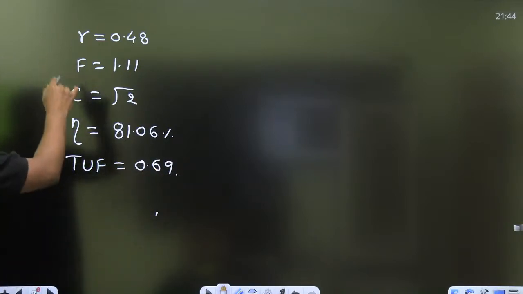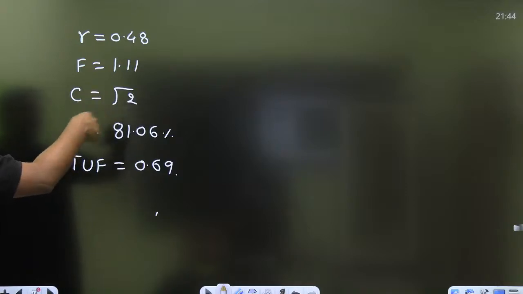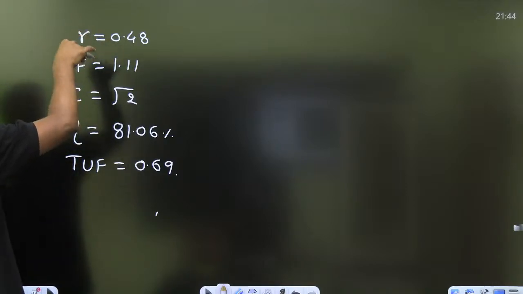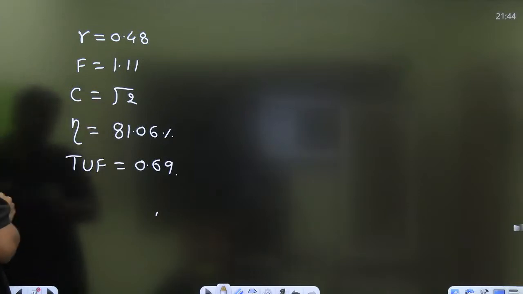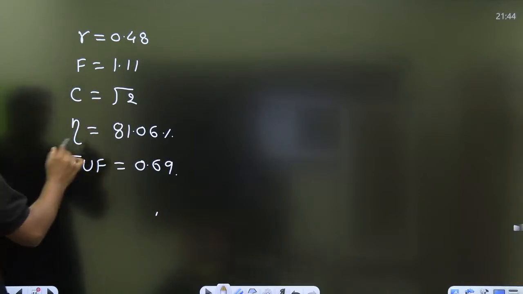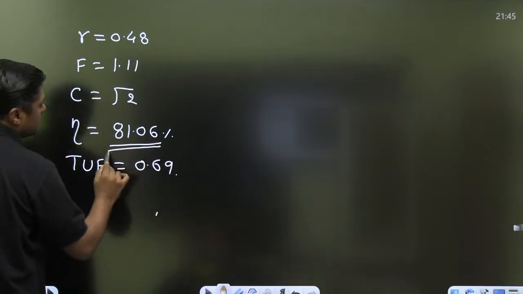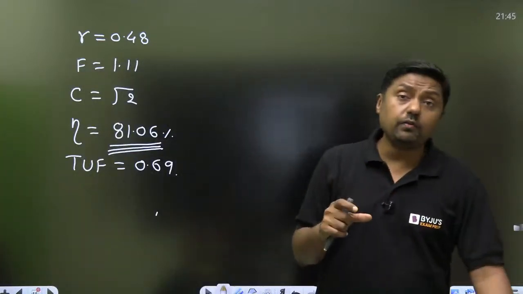This is the transformer utilization factor. There is improvement in efficiency, reduction in ripple factor, reduction in form factor, reduction in crest factor, and improvement in what? Efficiency of the system. So that is the factor related to full wave rectifier.